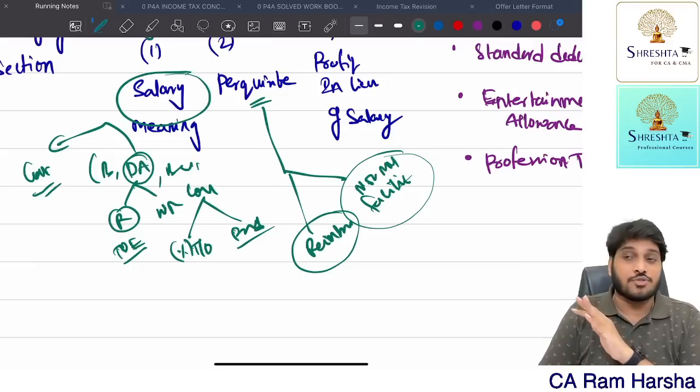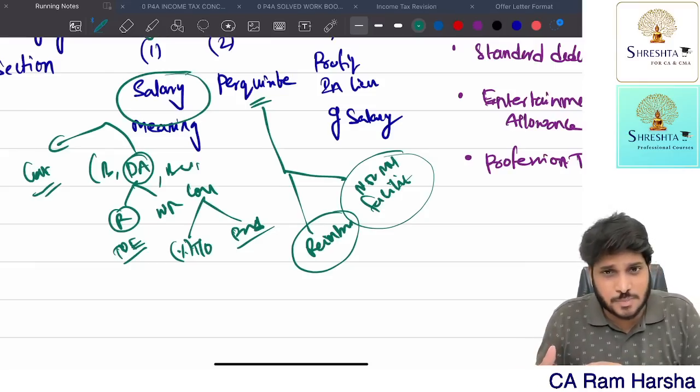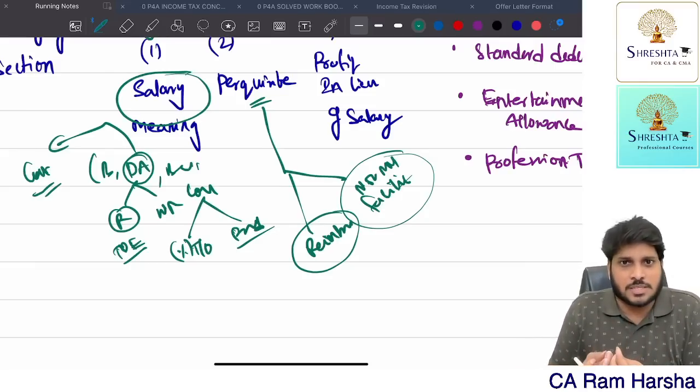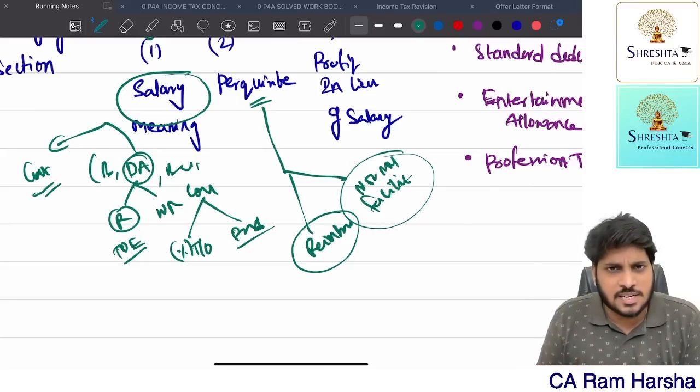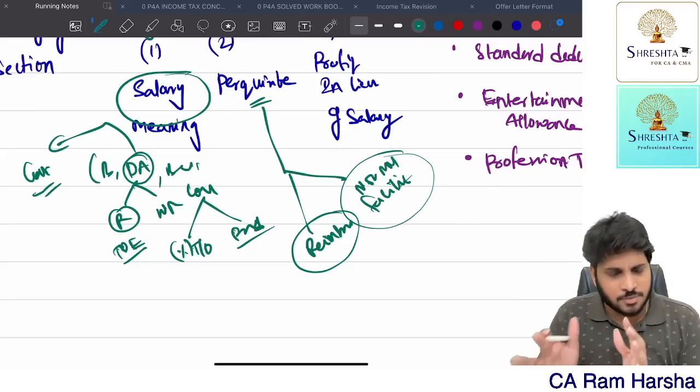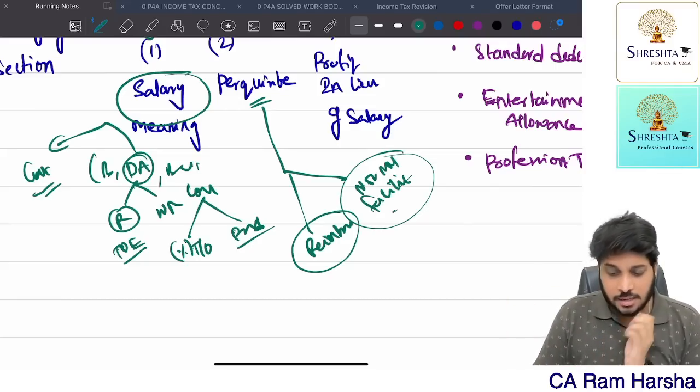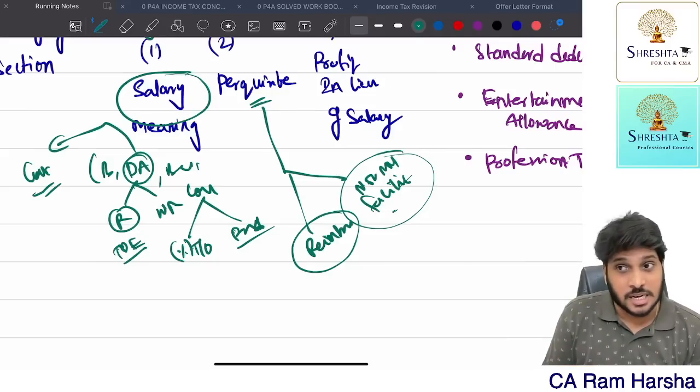Getting the point? Suppose the employee is incurring some medical expenditure and the company is reimbursing that. It's a perquisite, taxable in the hands of the employee. Of course, we have some exemptions, we'll discuss later. Getting it? And suppose we have given a car facility, it's a perquisite.